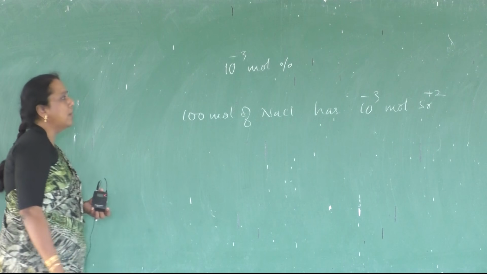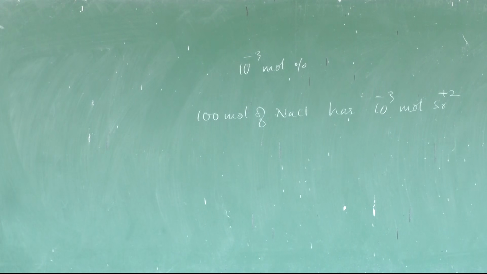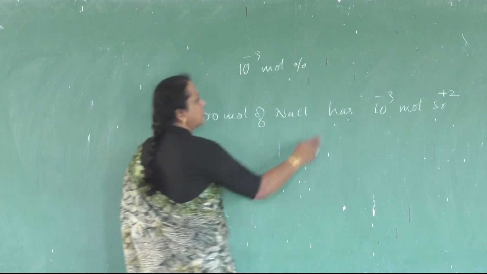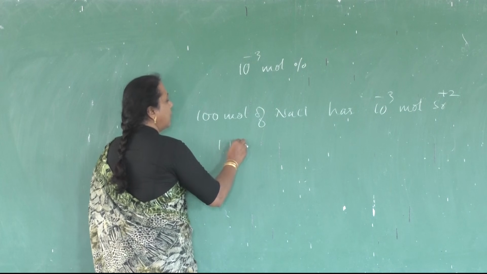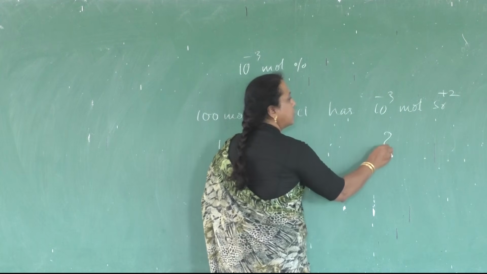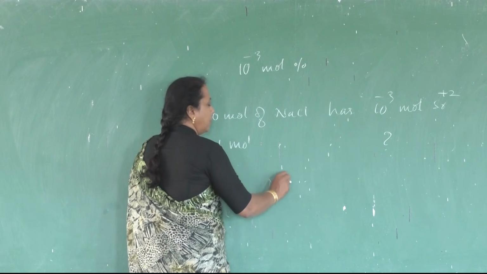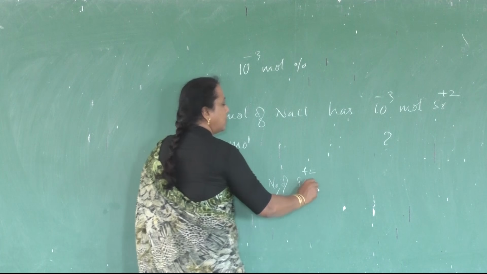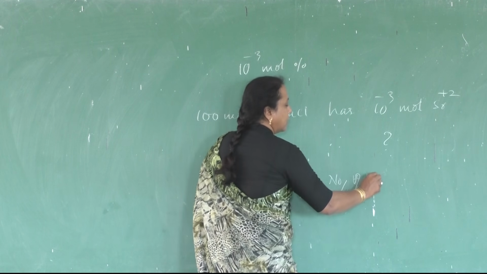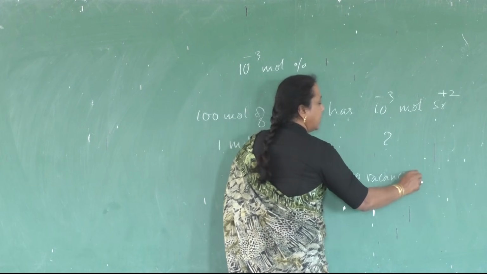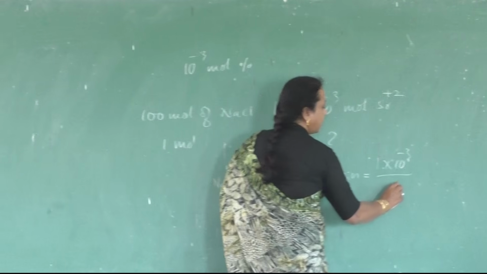Okay, 100 mole of sodium chloride. Percent means what? Out of 100. Out of 100 mole of sodium chloride, 10 raised to minus 3 mole of strontium ions are present. So 1 mole of sodium chloride has how many moles of strontium ions? The number of strontium ions is equal to the number of cation vacancies. Am I right? Number of vacancies equals 1 into 10 raised to minus 3 divided by 100.